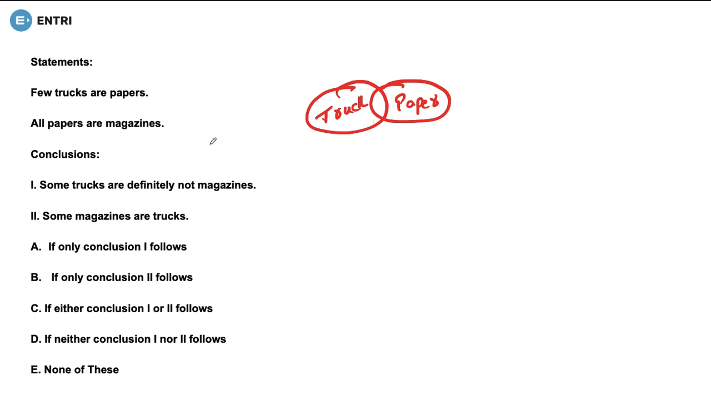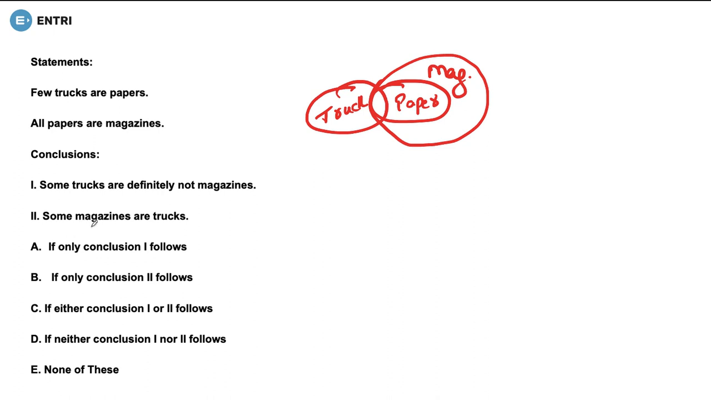Now we are told that all papers are magazines. All papers are magazines. Fine. Now, the first conclusion: some trucks are definitely not magazines. Let us check. Some trucks are definitely not magazines.